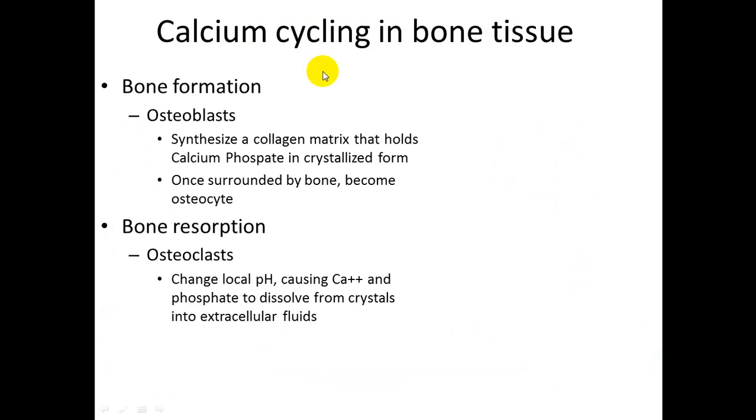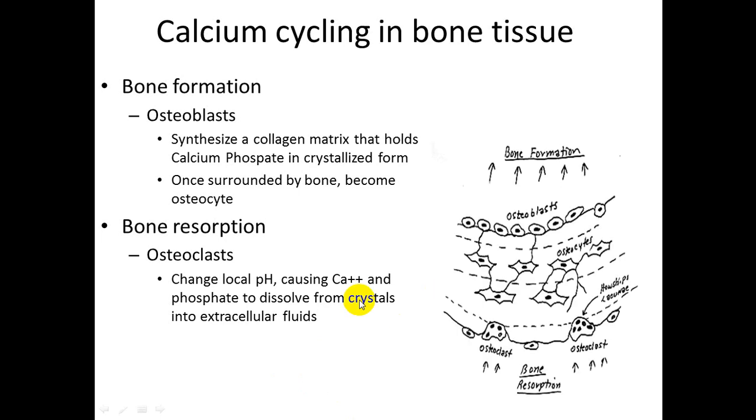So we have bone formation by osteoblasts, which are responsible for collagen matrix synthesis and calcium phosphate crystal formation; surrounded by bone, they become osteocytes. Osteoclasts are responsible for bone resorption, changing the local pH, causing release of calcium and phosphate by dissolving the crystals into the extracellular fluid. So this is bone resorption, this is the osteoclast as you notice here, and this is the osteoblast.